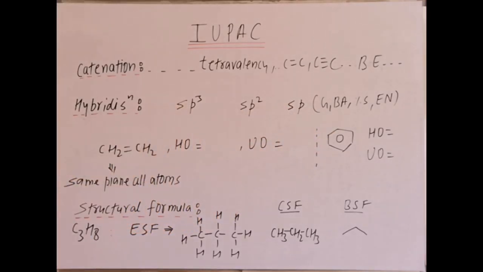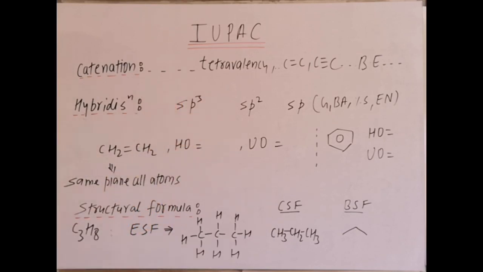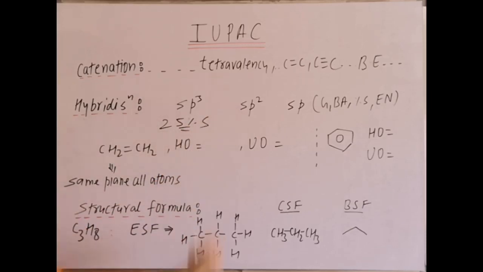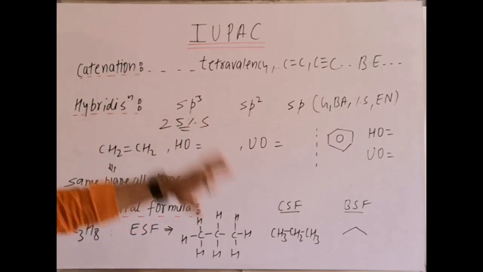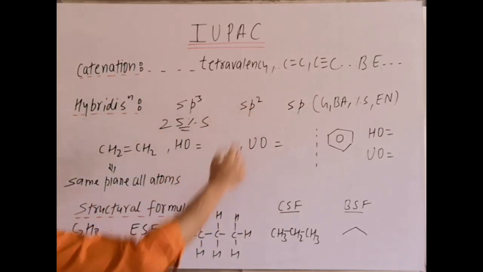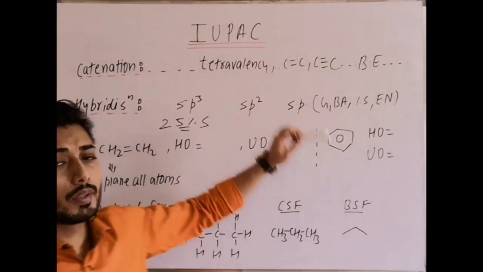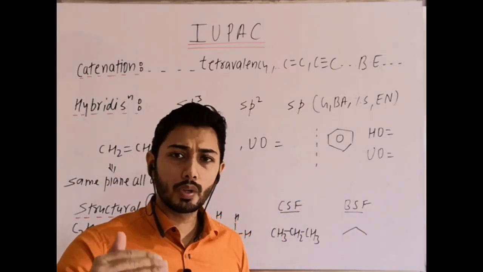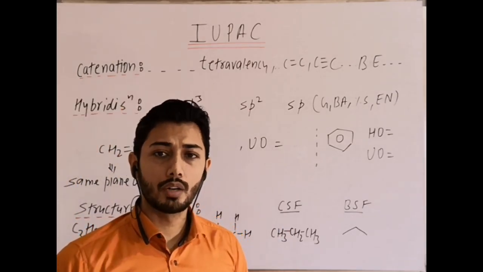Then percentage s character. In sp3, out of 4 orbitals 1 is s, 1 by 4, that is 25% s character. Then sp2, out of 3, 1 is s, 1 by 3 will be around 33.33%. That means s character is 33.33%. You subtract it from 100, you will get percentage p character. Similarly sp, out of 2 orbitals 1 is s, that means 50% s character, and the more the percentage s character, the more will be the electronegativity of carbon.